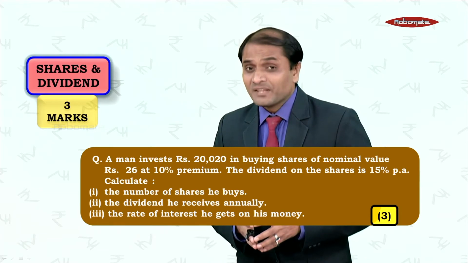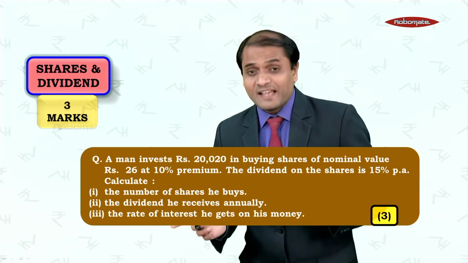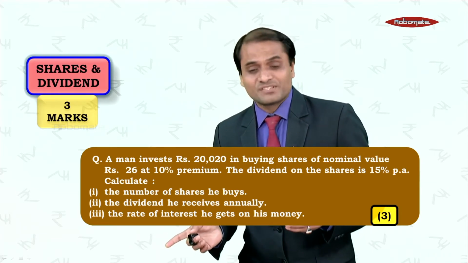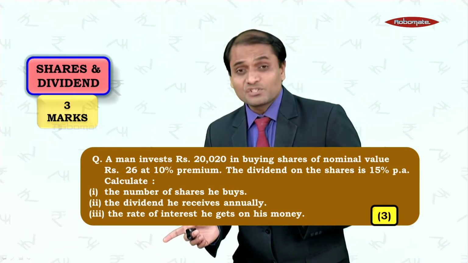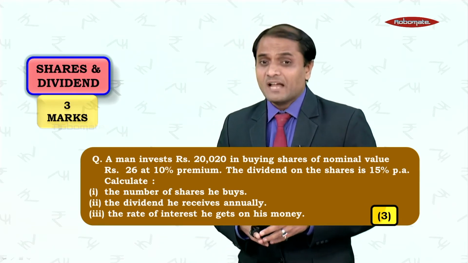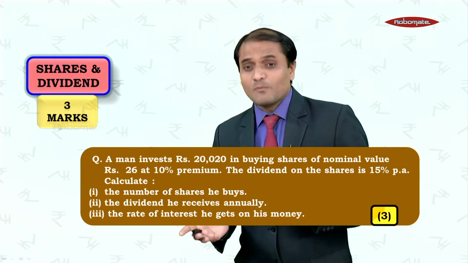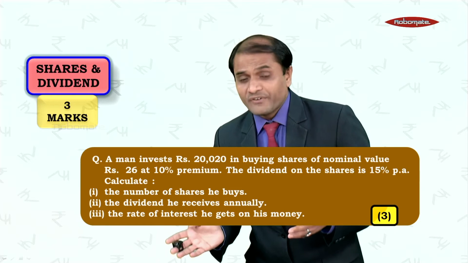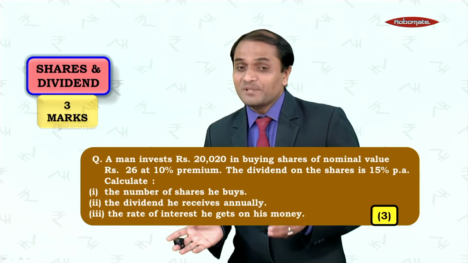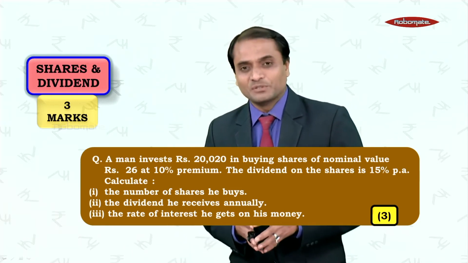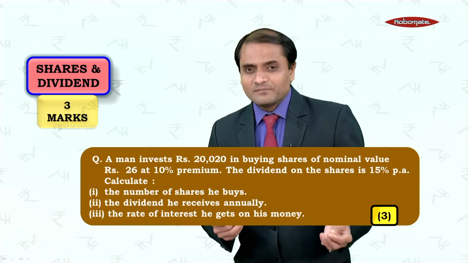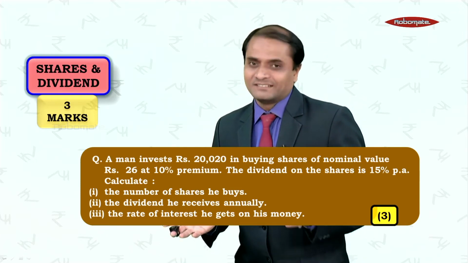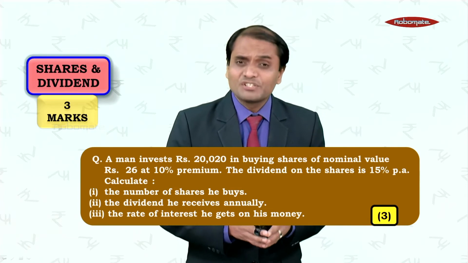number of shares. And if you observe the question well, they have already given you the sum invested, which is rupees 20,020. Now, the face value and market value of the shares can also be found here. Face value is given ready-made and they have mentioned the premium, so you can also find out the market value. So very easy to find market value, and they have given us the sum invested, so you can easily find